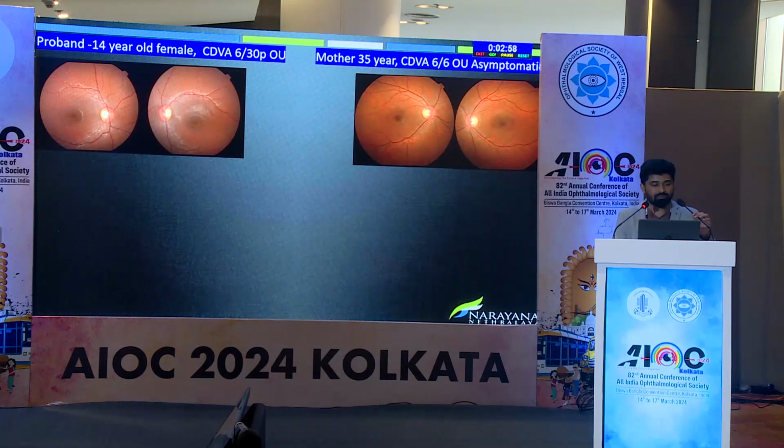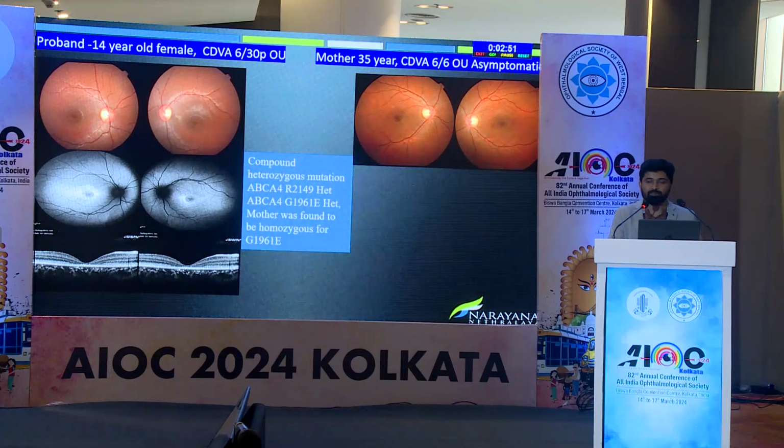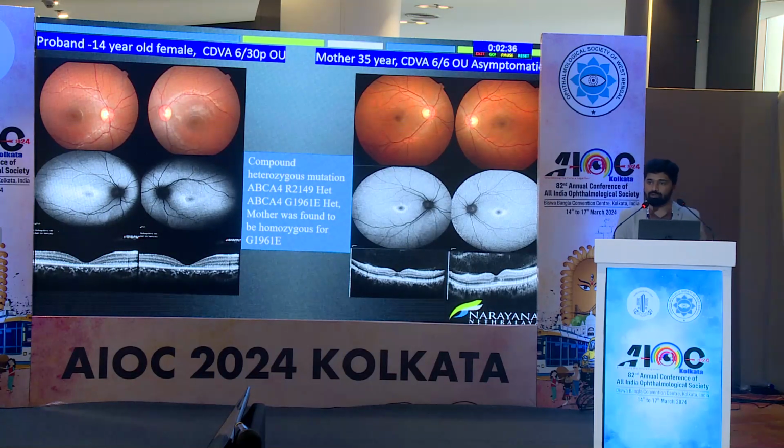So this was an interesting family where the daughter, being younger, was symptomatic with the Stargardt disease, with foveal atrophy. So this patient had compound heterozygous mutation in ABCA4, that is 2 mutations at different locations of the same gene. Mother was asymptomatic, was homozygous for one of those mutations. When we examined the mother, fundus was absolutely normal. However, the autofluorescence and OCT did show some perifoveal changes. So this is the typical example for same disease, same gene, same family, but depending on the inheritance pattern and the mutation pattern, the disease severity and progression could be different.